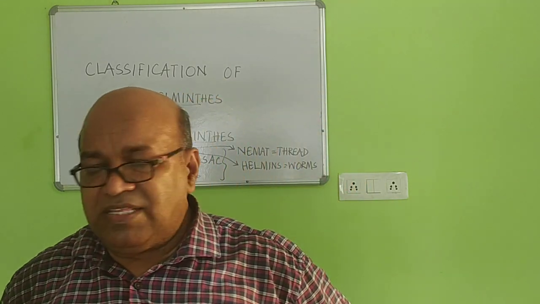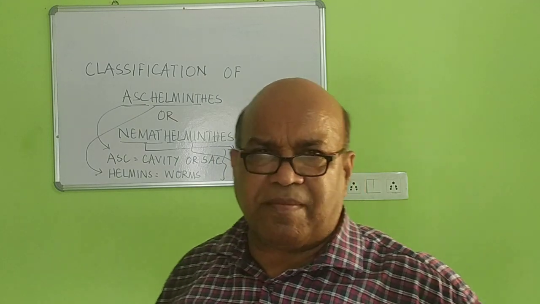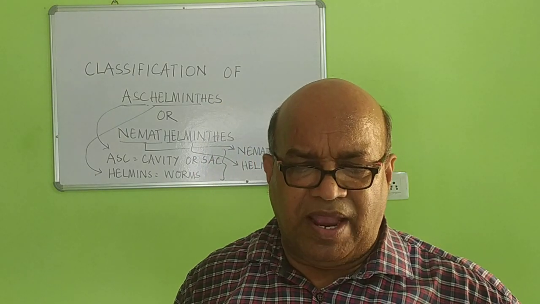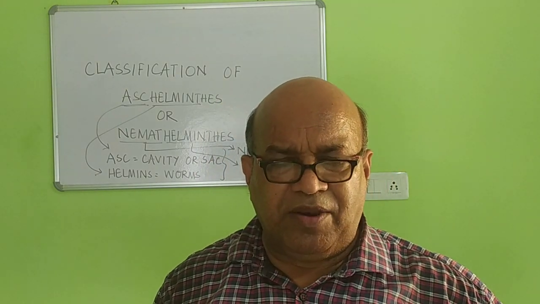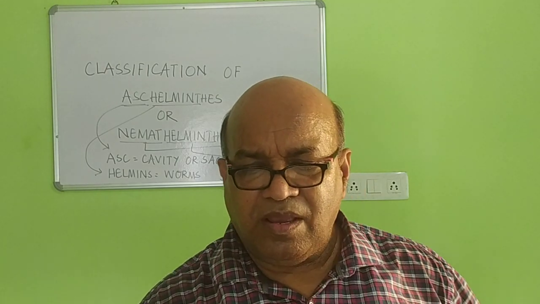And by these two terms, the term Nematohelminthes is formed. Students, bear in mind, initially I shall explain you about the characters of phylum Rotifera.